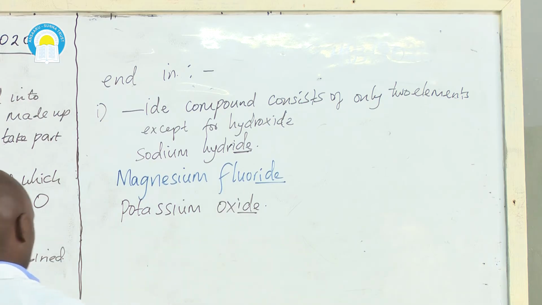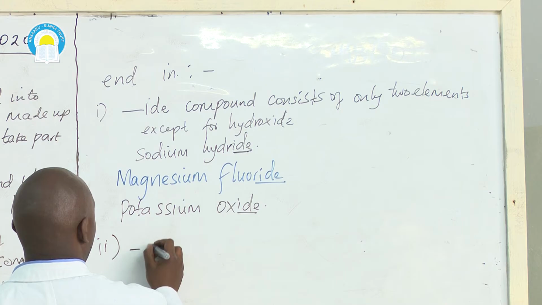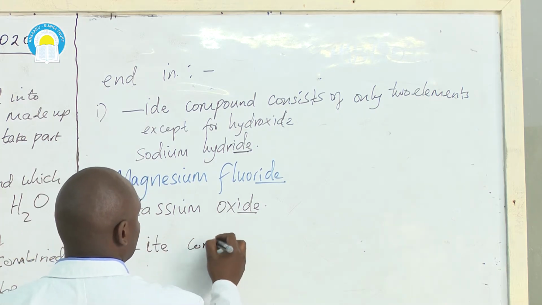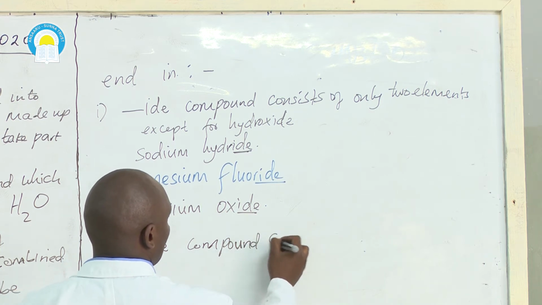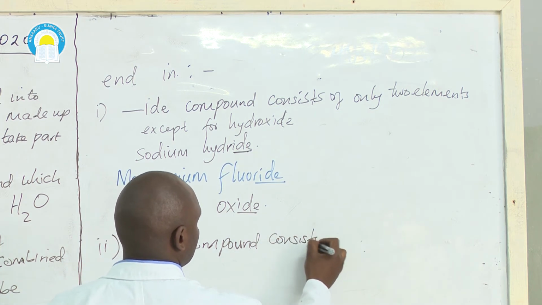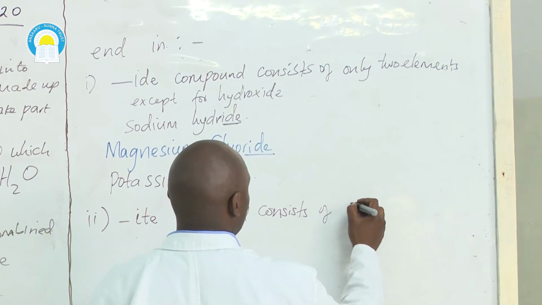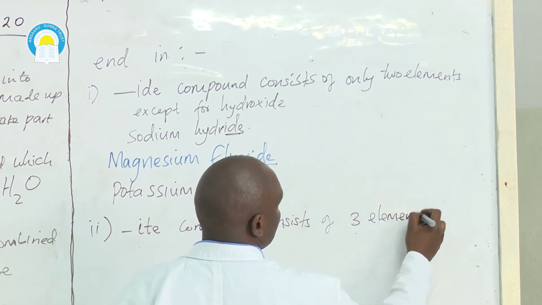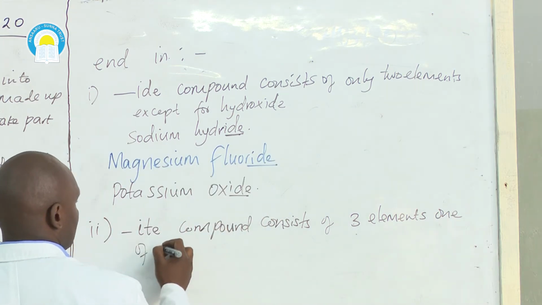If the name ends in ITE, it means the compound consists of three elements, one of which is oxygen.